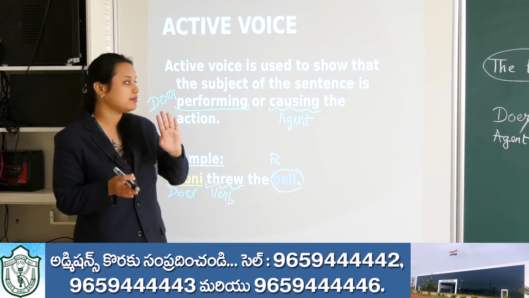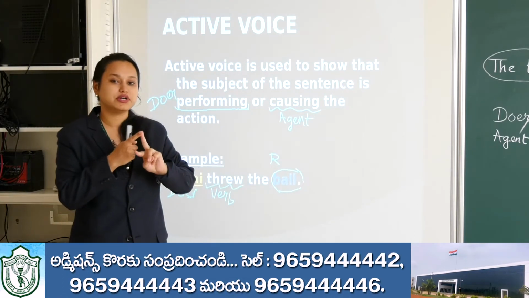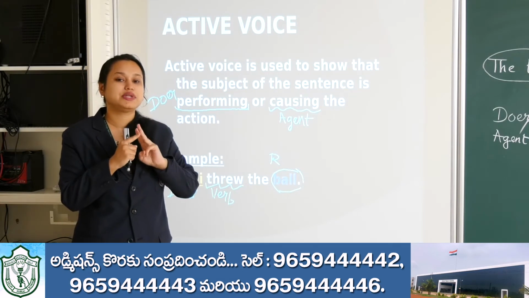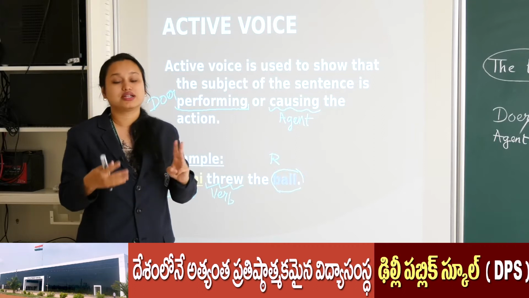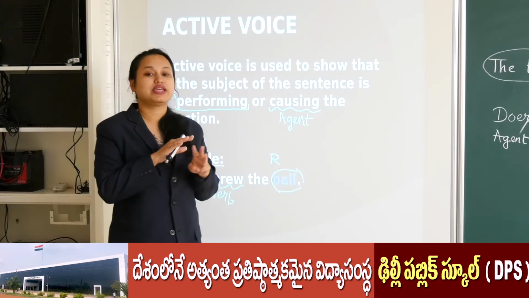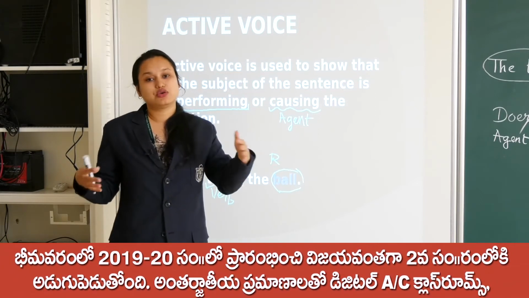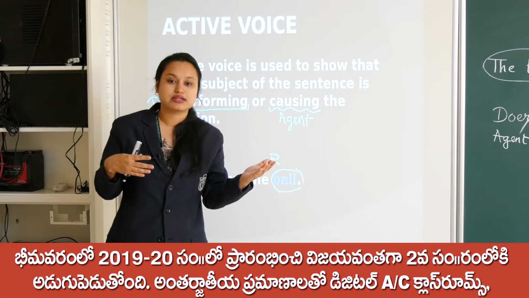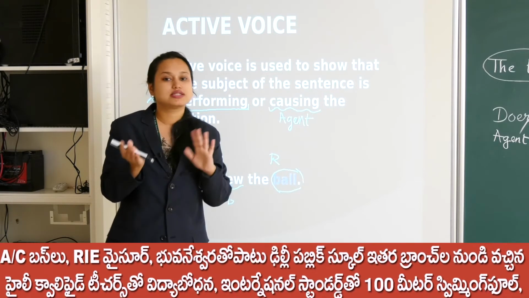Voice is all about three main things: one is the doer, one is the receiver, and the third thing which is happening, the action. If you don't know what action is happening in the sentence, we cannot define who is the doer and who is the receiver, right? So first we have to identify the action, then we will get who is the doer and who is the receiver.